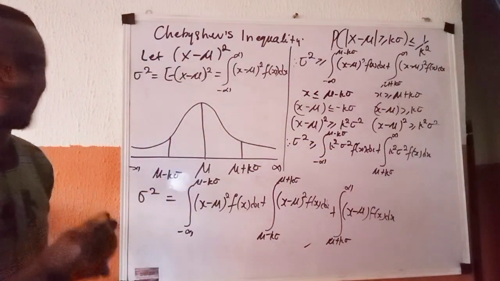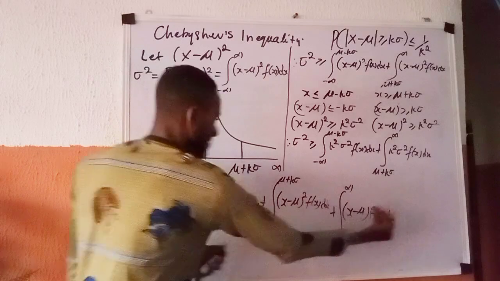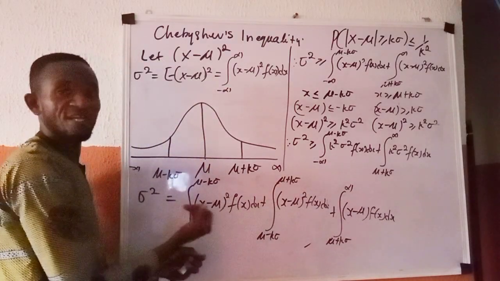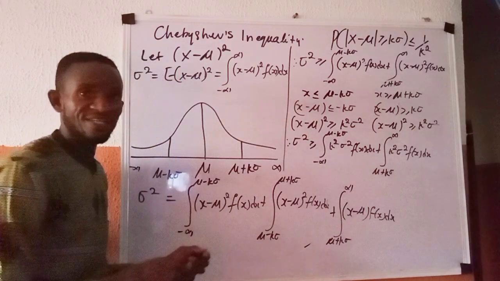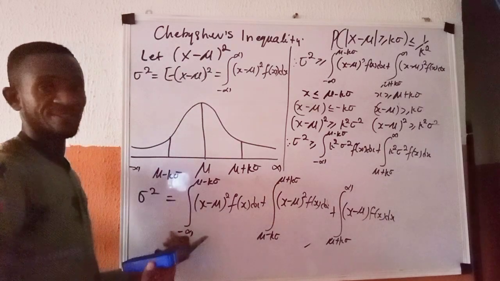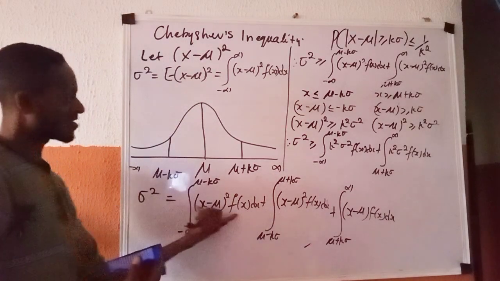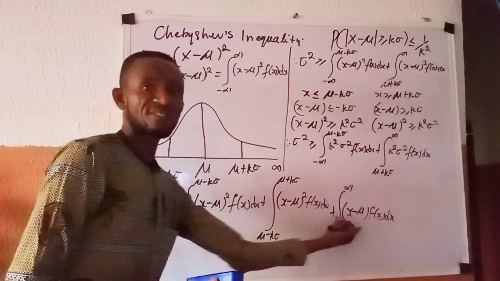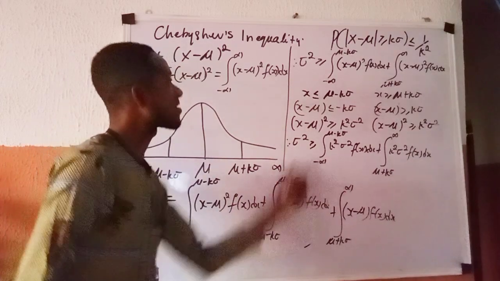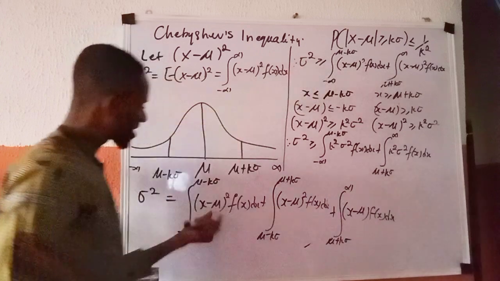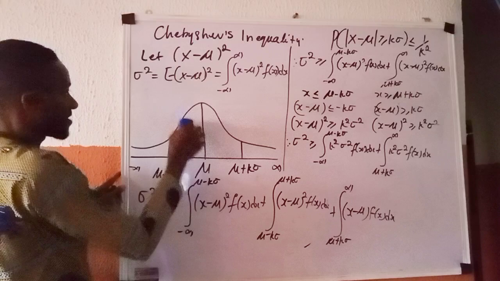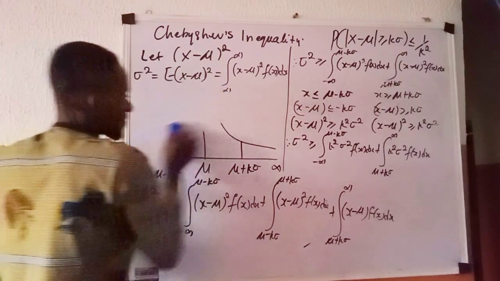You know where we started. So permit me to clean here. I believe you are taking note of what we are doing. Let us continue this approach down. We started by defining this to be this, to be this, to be this. So this equals this plus this plus this. We dropped off this one and then decided to say it's greater than or equal to, making use of only this and this. So permit me to clean this place from this diagram so that we can complete our proofs.